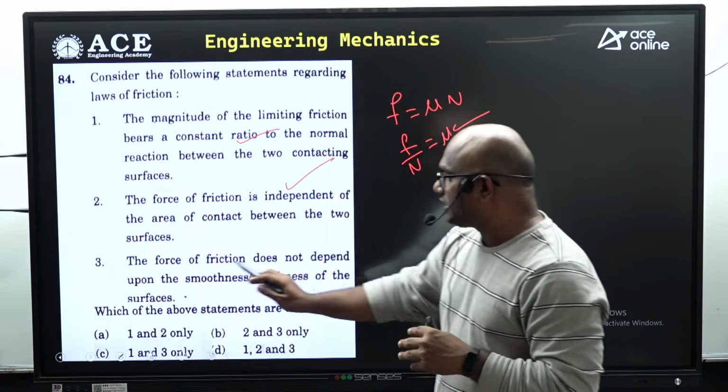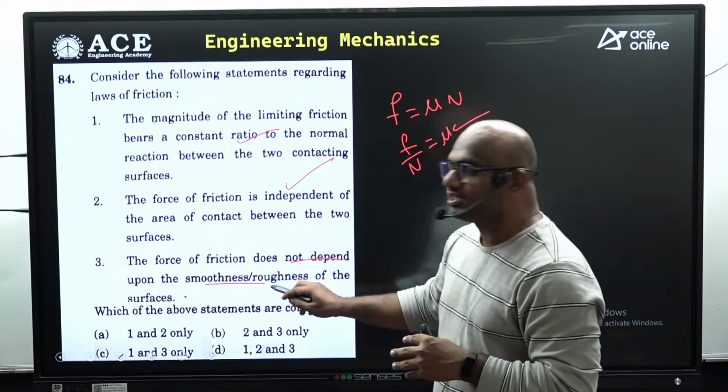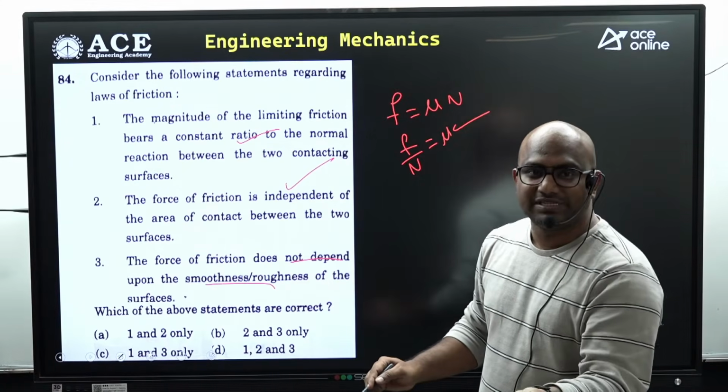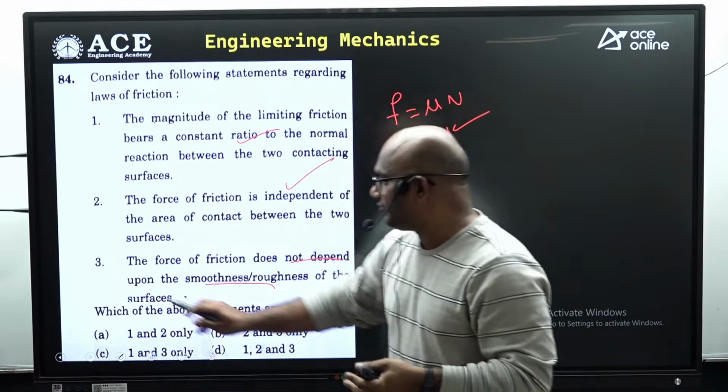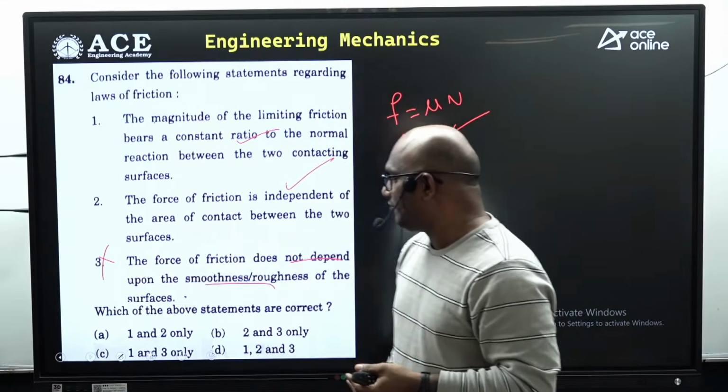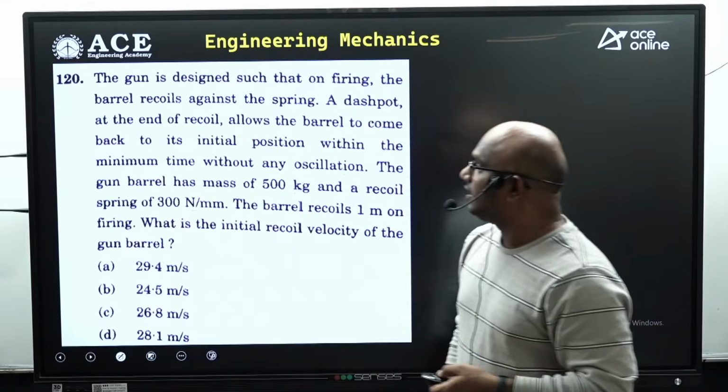Next, the force of friction does not depend on smoothness. No, friction depends upon what exactly? Surface roughness itself. So 3 is the wrong statement. Only 1 and 2 are correct. Option A is the correct one.